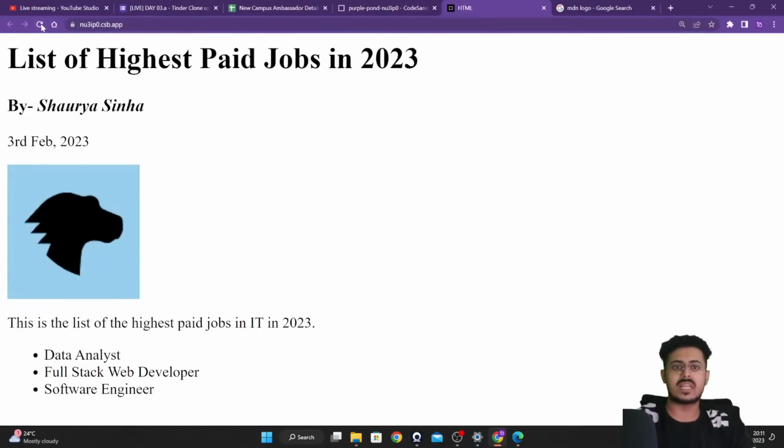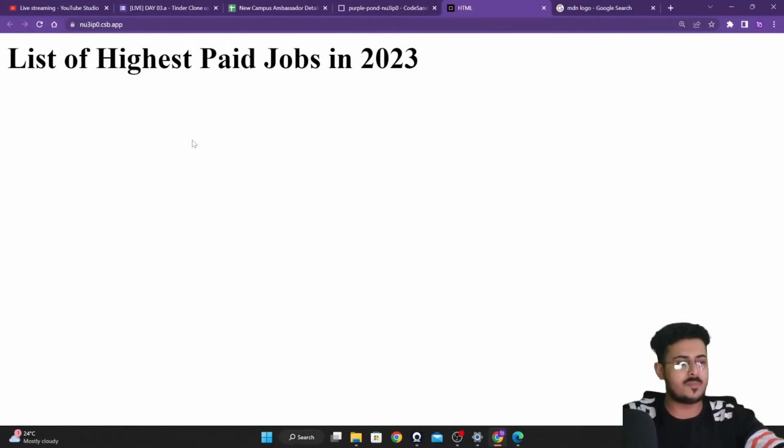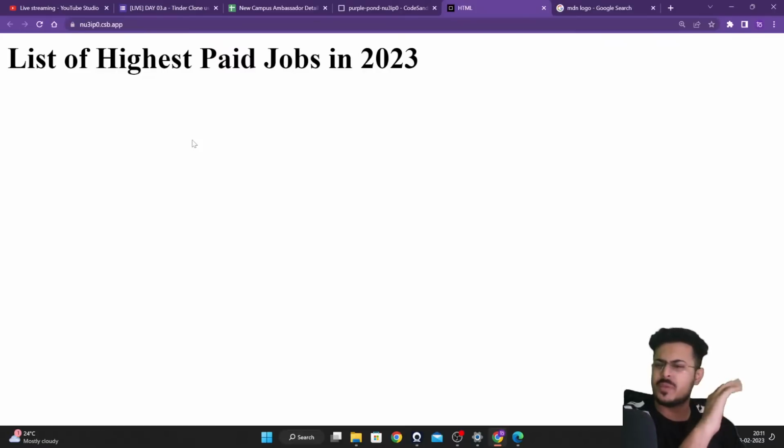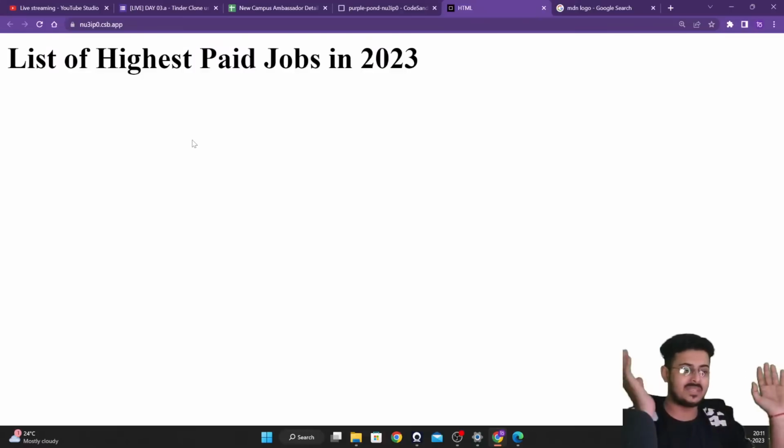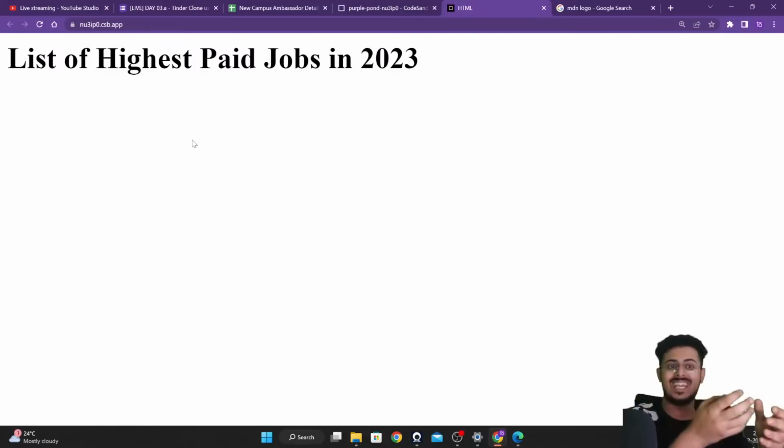This is how our website looks right now. Now I want to change the color of this h1 element. I don't want it to be black, I want it to be red. Are you guys able to understand this? Please let me know. I want to change the color of this HTML text to red. As simple as that, guys.